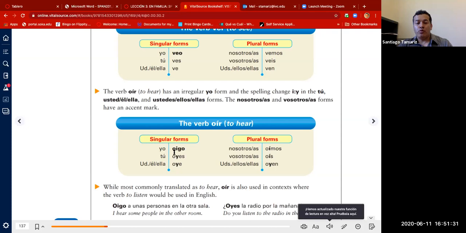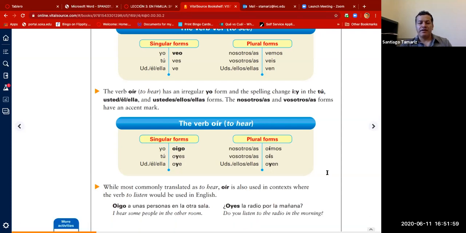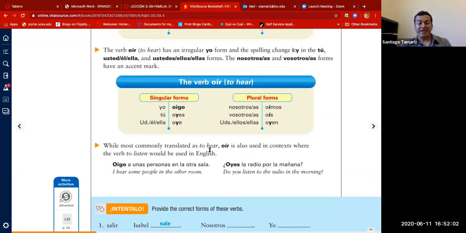For example, in yo, we have vowel, I, and consonant. That's why the letter I remains. But in tú, we have vowel, I, and vowel. That's why the I becomes Y. Bien. Tú oyes. And the Y has the same sound as the I, right? Usted, él, ella, oye. Nosotros oímos. Vosotros oís. Ustedes oyen. While most commonly translated as to hear, oír is also used in contexts where the verb to listen would be used in English.